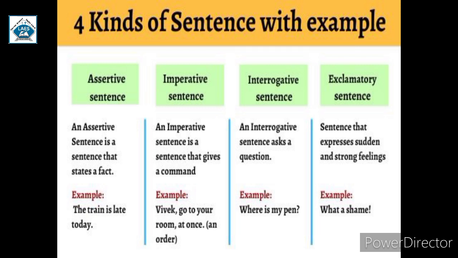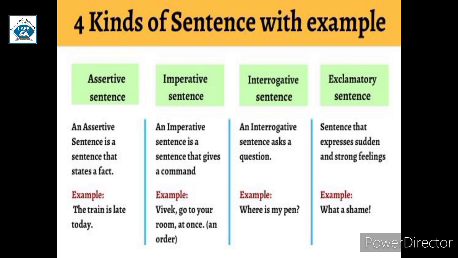First is assertive sentence. An assertive sentence is a sentence that states a fact. Any sentence that gives you a fact which can't be changed is known as an assertive sentence. An assertive sentence will also provide you information.